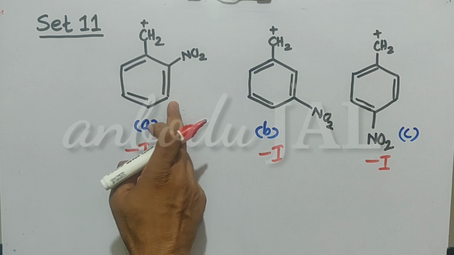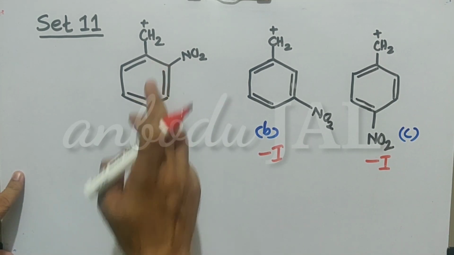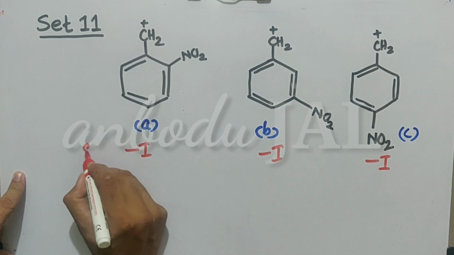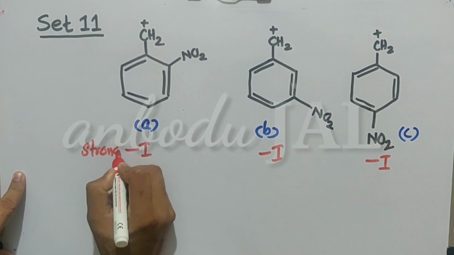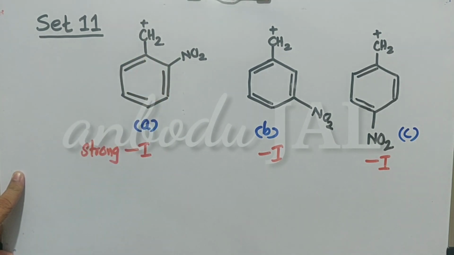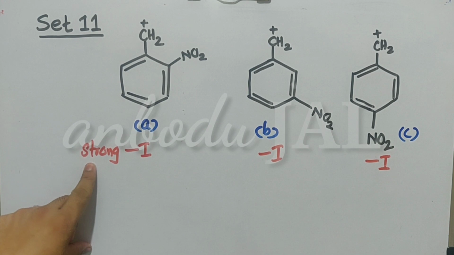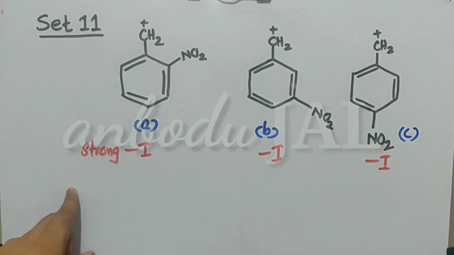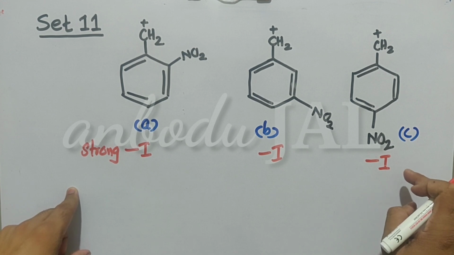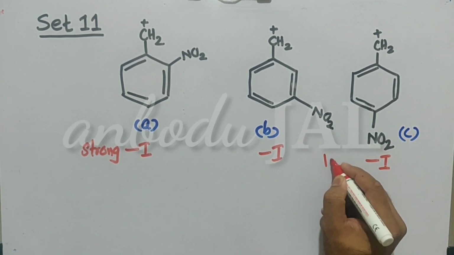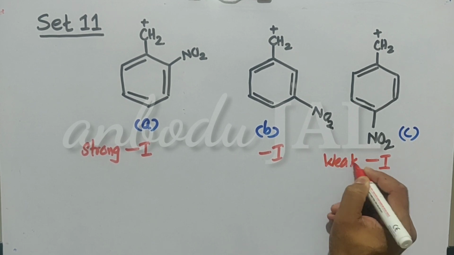But in this case, the NO2 group is at the ortho position. So here the minus I effect will be strong. Why will the minus I effect be strong? It is very near to this positively charged carbon. And as compared to this one, in this case the minus I effect will be less. And by considering the third compound, here the minus I effect will be weak.